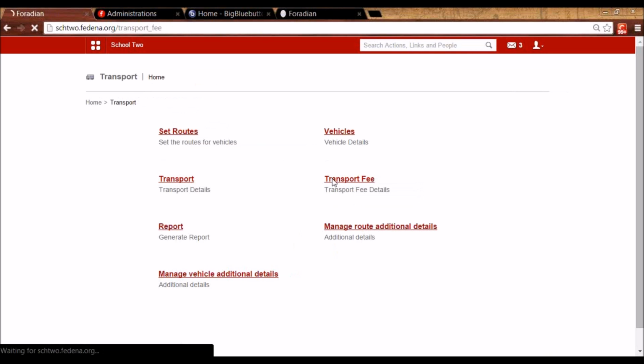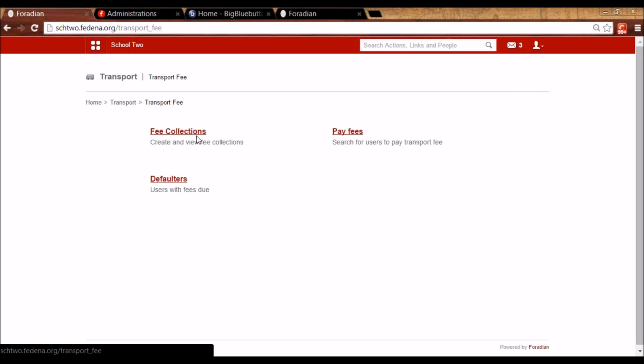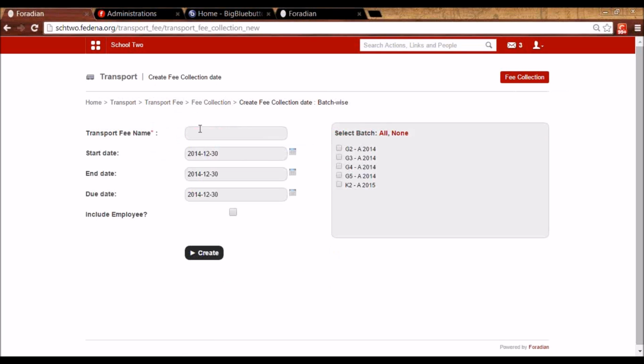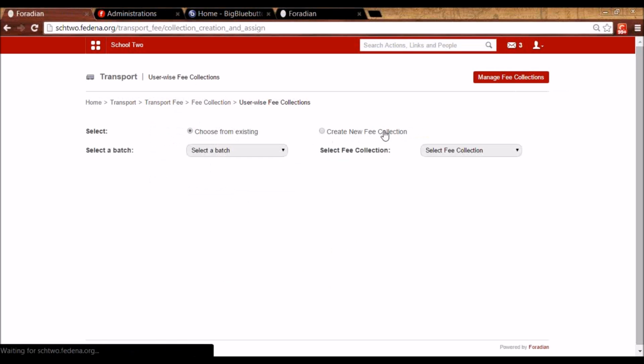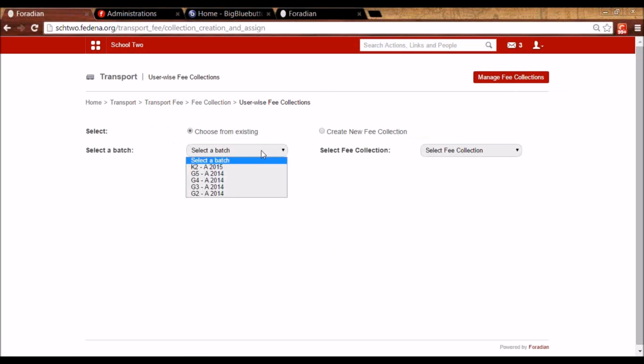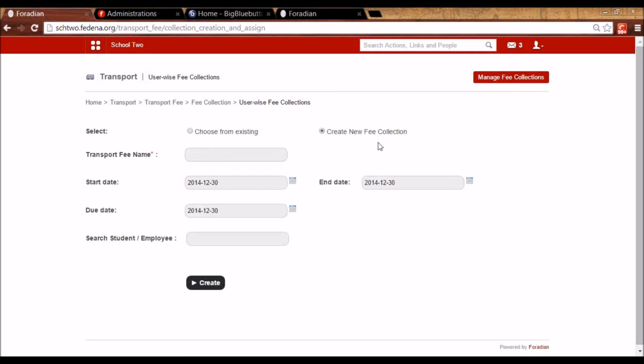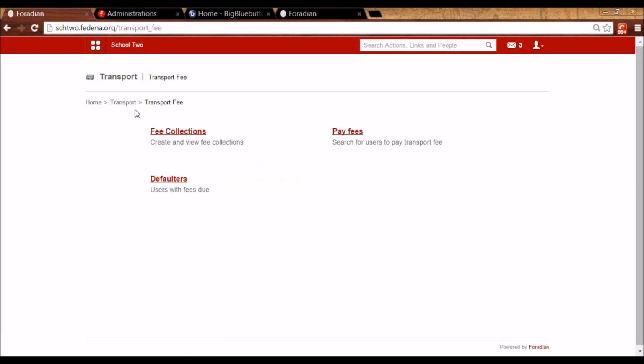Now I have to collect the fees, and you will see it is similar to what we saw in hostel. We can again have it batch wise. So schedule it batch wise, or we can have it user wise. So either from an existing one in a particular batch, we can assign it to the student, or we can create a new collection altogether. So this is similar. I hope it is clear. This is similar to what we did in hostel.